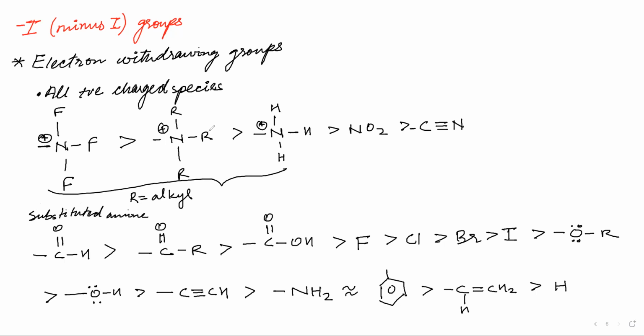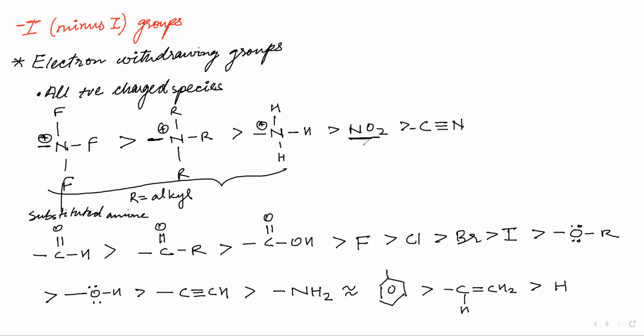If you compare from fluorine and alkyl group, this particular fluorine will be enhancing the electronegativity of nitrogen, because fluorine is also electronegative. It will be pulling electrons. This will be pulling electrons. This will be also pulling electrons. This will be becoming more and more positive. As it is becoming more and more positive, it will be attracting more and more electrons. Hence, more electronegative element. Then the alkyl groups will be here. So it may be somewhat decreasing the electronegativity, but in comparison to hydrogen, no. Hydrogen will be decreasing the electronegativity the most.